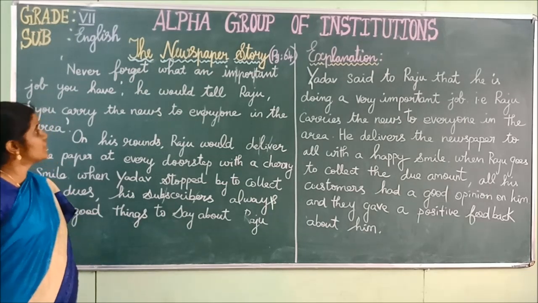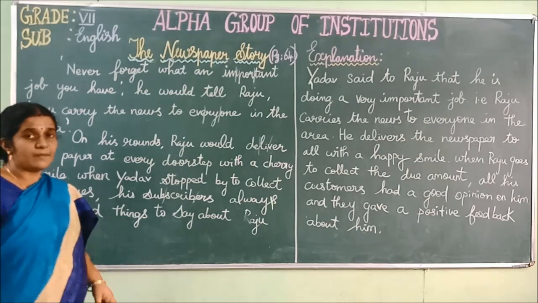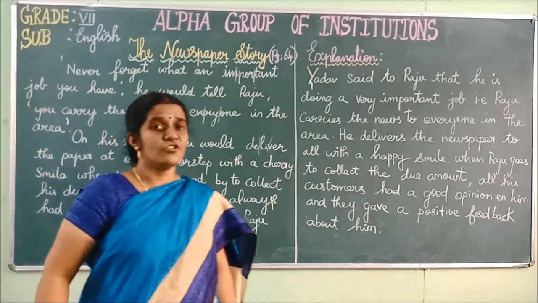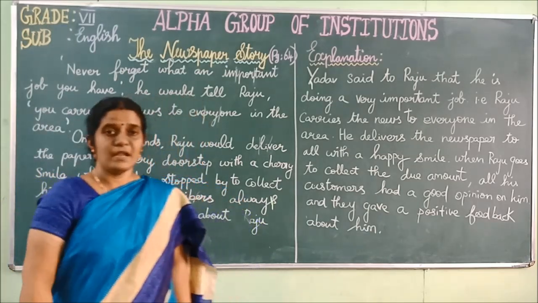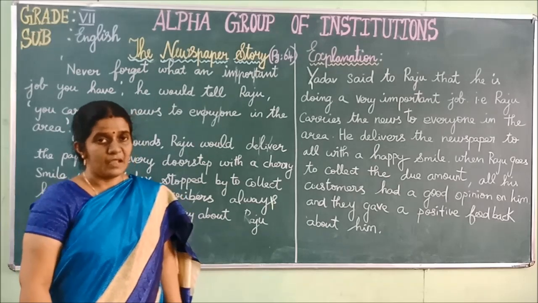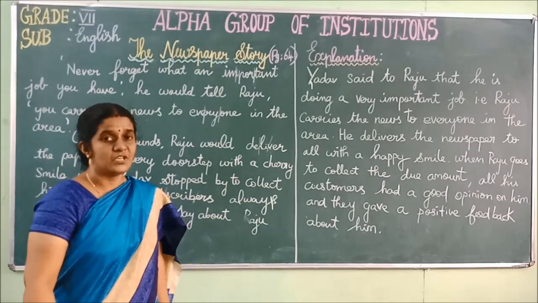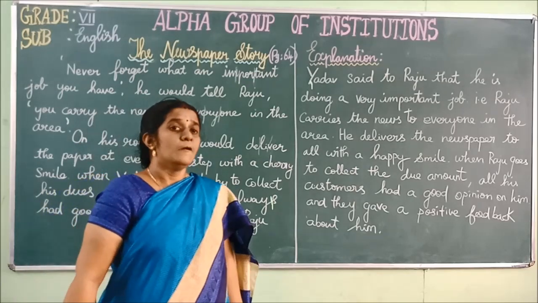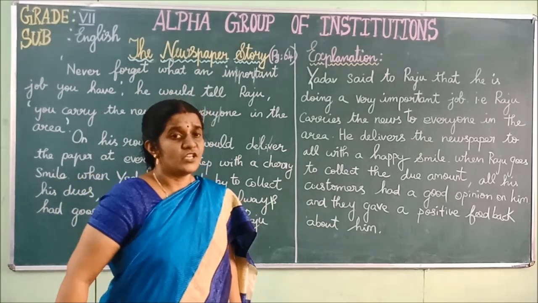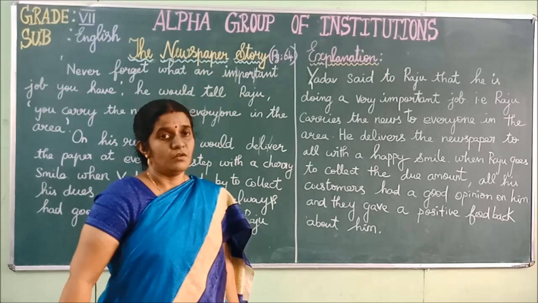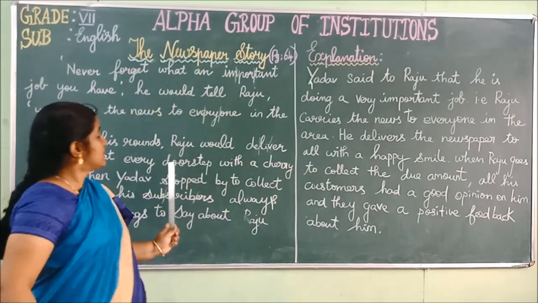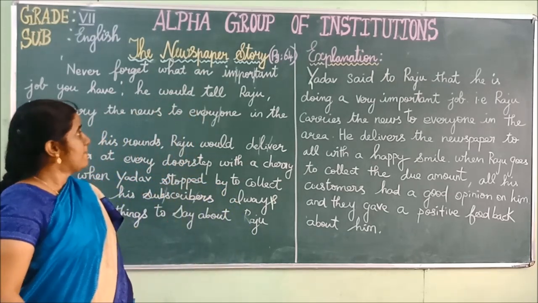Okay, children, who is Raju? Raju is a boy who delivers newspaper to everyone in that area. Okay, and Mr. Yadav is one of his regular customers, to whom Raju supplies or delivers the newspaper. Okay, children, and now we will see the explanation for this passage.